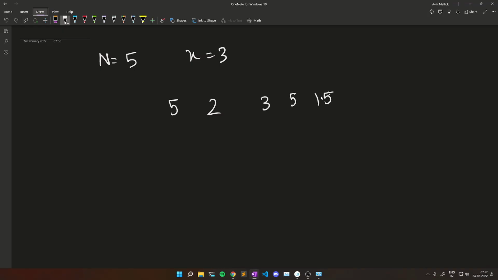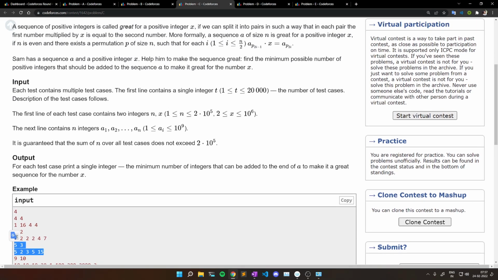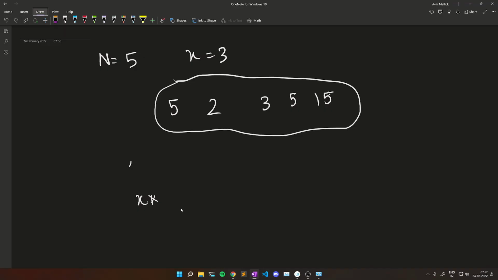Basically the problem asks to make pairs of 2 numbers from this given sequence of integers, such that for each pair, let's say the two numbers are A and B, taken from the sequence, not necessarily consecutive.